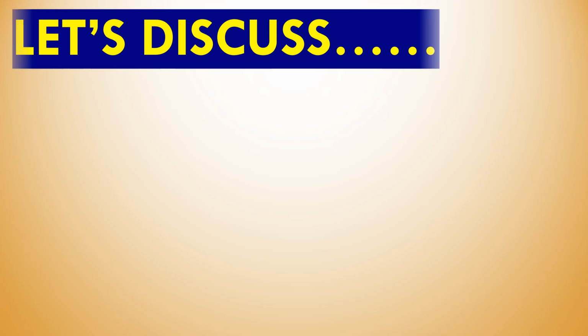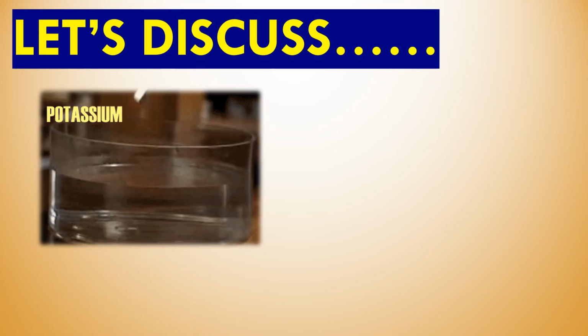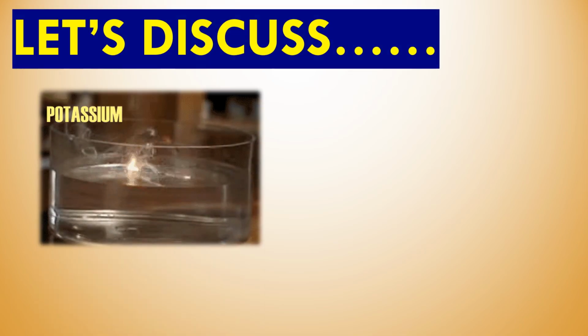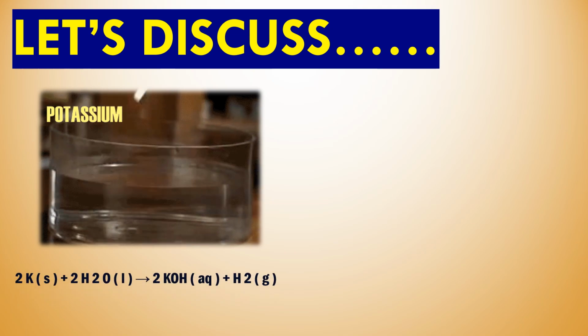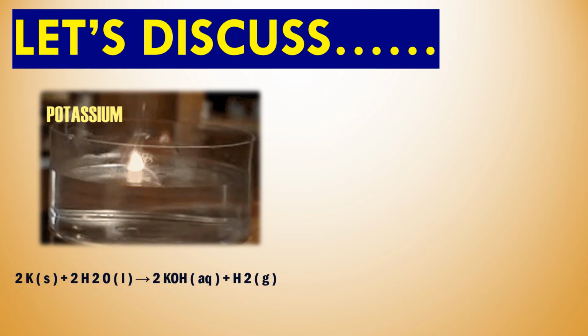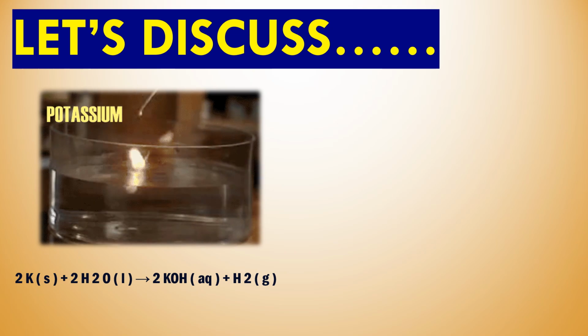So here we are having the examples. First one is potassium, which reacts violently with the cold water, and we can write the reaction for this. 2K, which is in solid form, plus 2H2O, which gives rise to 2KOH, which is in aqueous form, plus hydrogen gas, and in this reaction heat energy is formed. These are exothermic reactions where heat energy is formed.